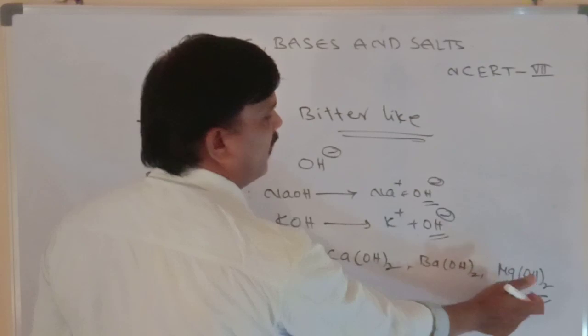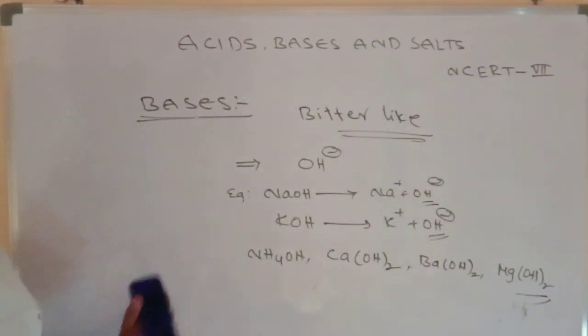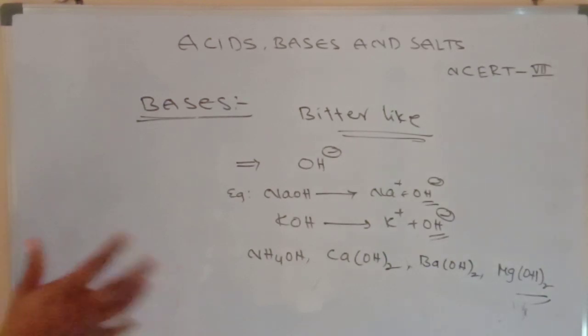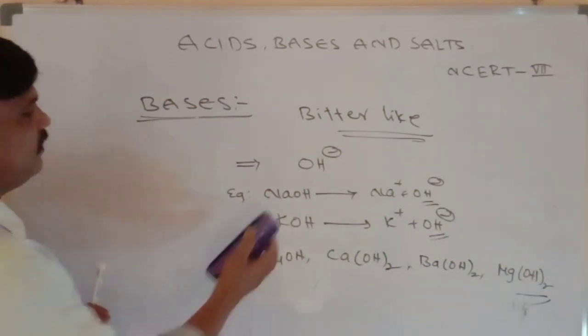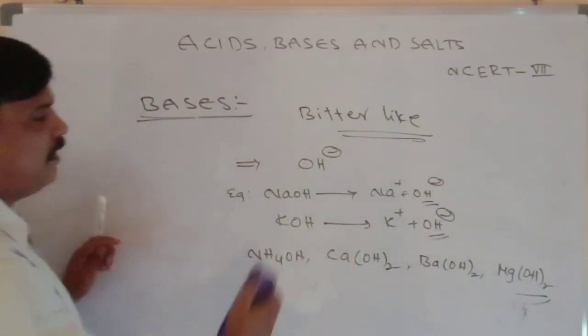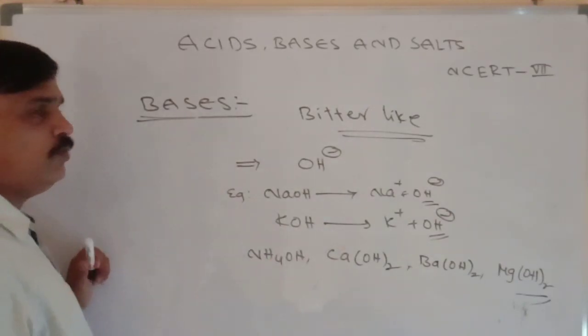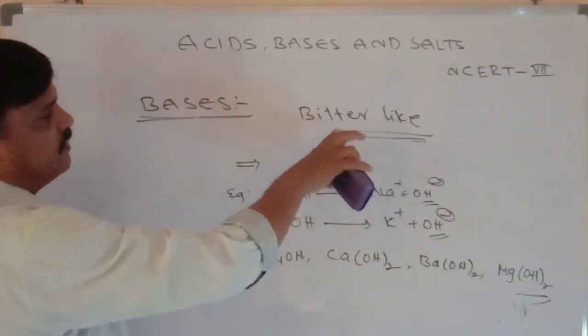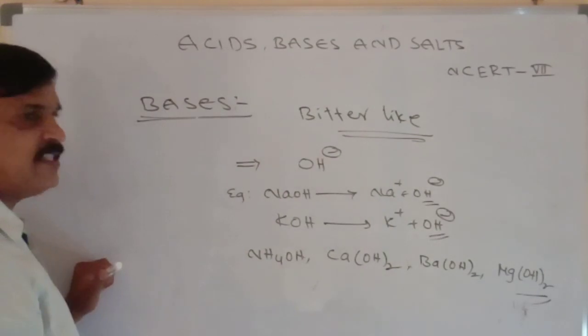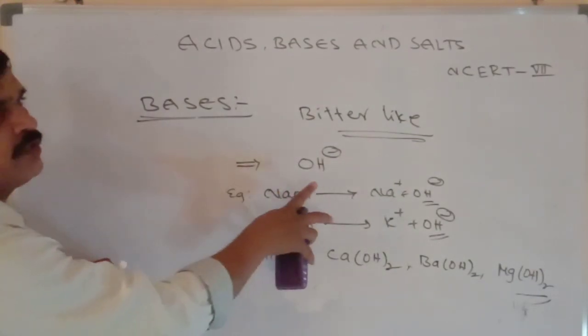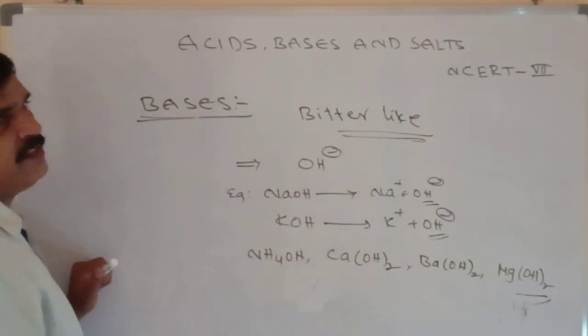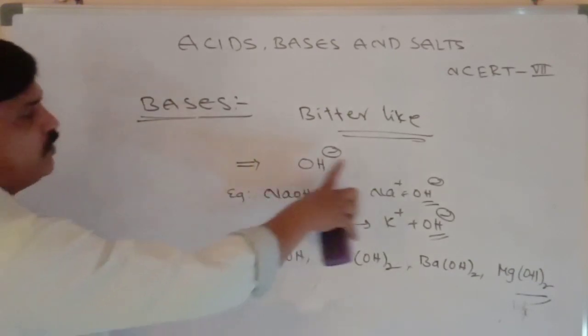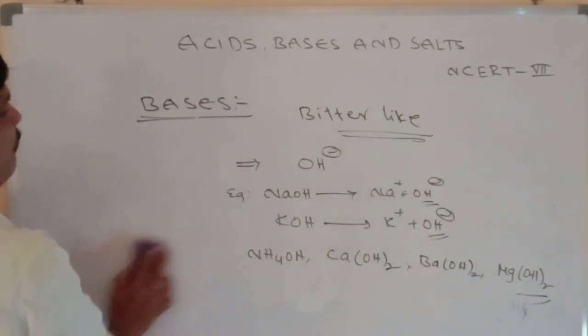Yesterday I gave milk of magnesia, also known as Mg(OH)2. The chemical name is magnesium hydroxide. These are all bases. Bases have a bitter taste. Those compounds which give OH minus on dissociation are known as bases. These are the main examples of bases.